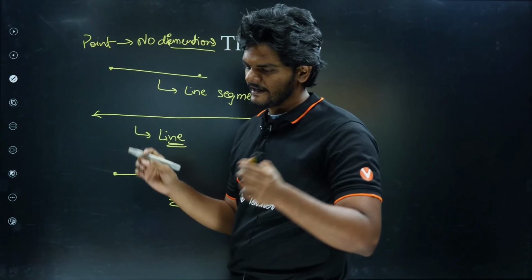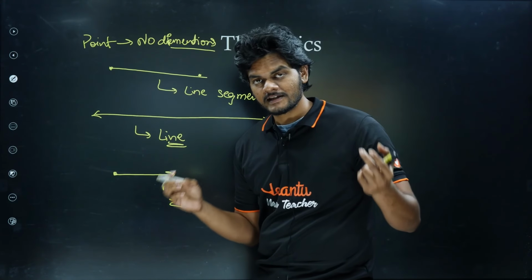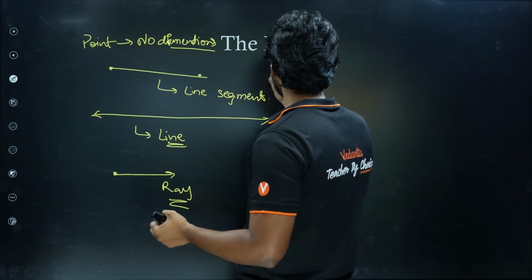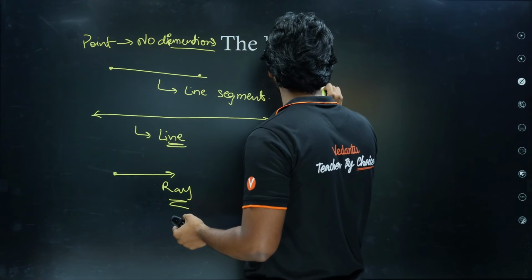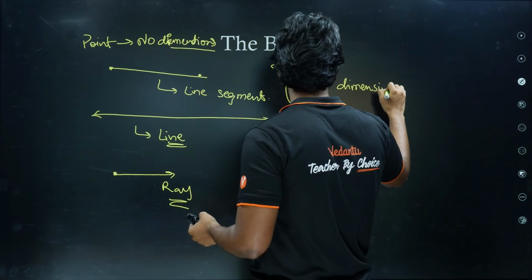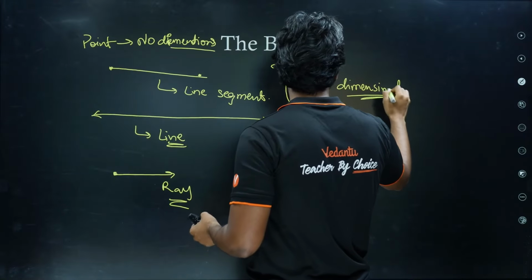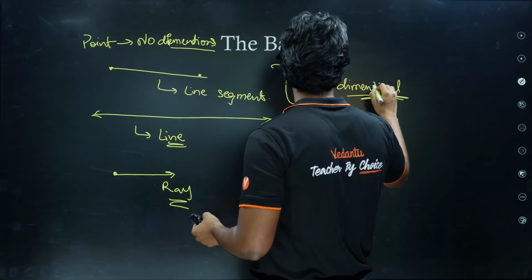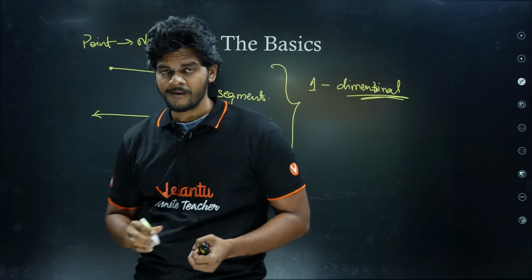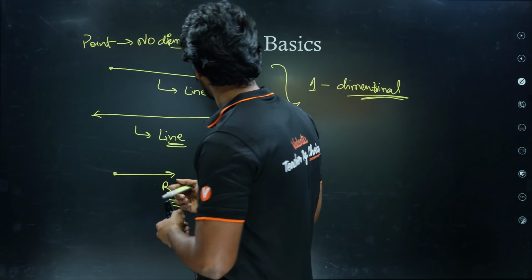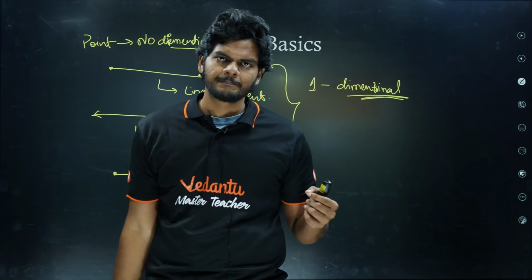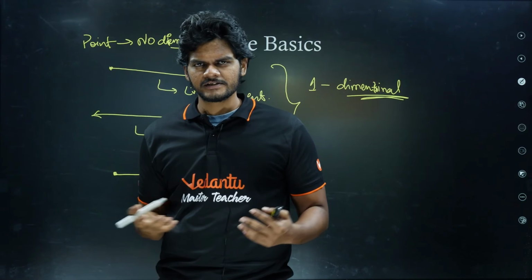Now, the moment we have 2 points, we have a line segment. This is one dimensional. All these things are one dimensional, because they have only one direction in which we can measure them. What is the dimension?